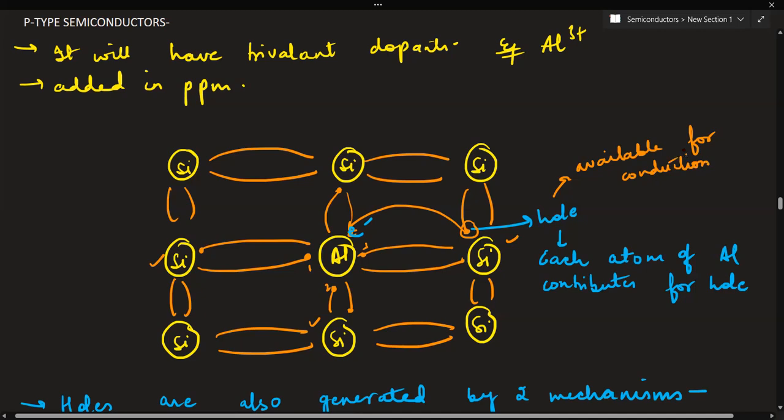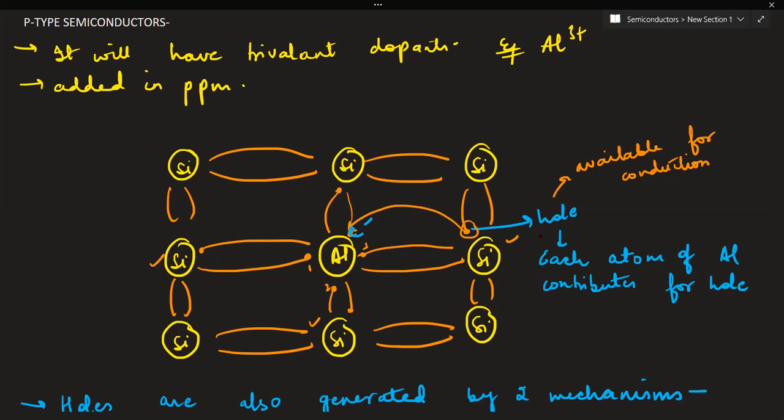What about the bond between the corner silicon? Yes, that bond has been distorted. That's why the number of holes is more. Had this bond been completed with another electron, then we wouldn't have a P-type semiconductor. Then it would be a similar intrinsic type of semiconductor.